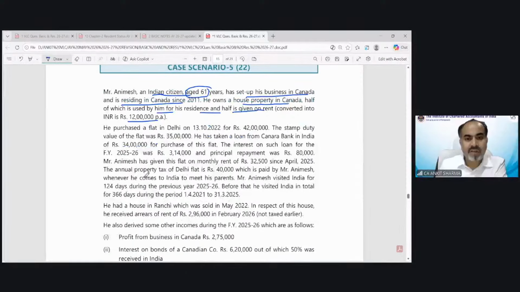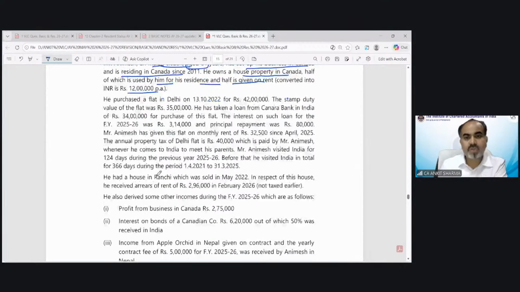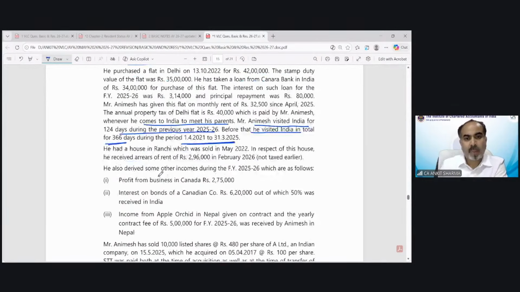The stamp duty value, etc., is also given for the purpose of capital gain provision. Whenever he comes to India to meet his parents, Mr. Animesh visited India for 124 days during the previous year 25-26. Before that, he visited India a total of 360 days in the last 4 preceding previous years. Okay, so his income has been given over here.